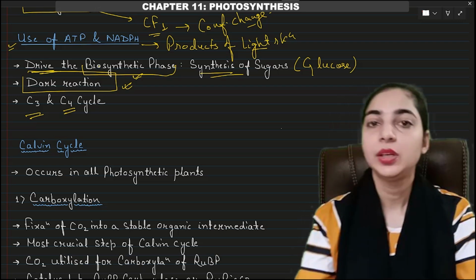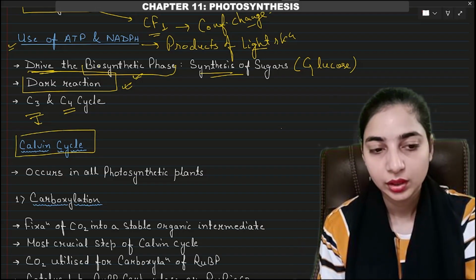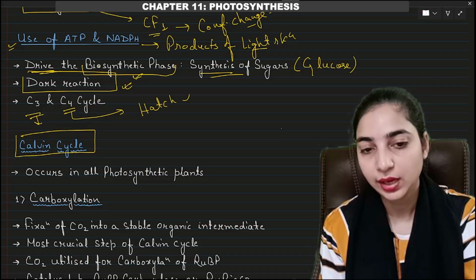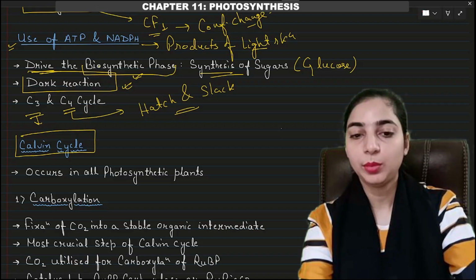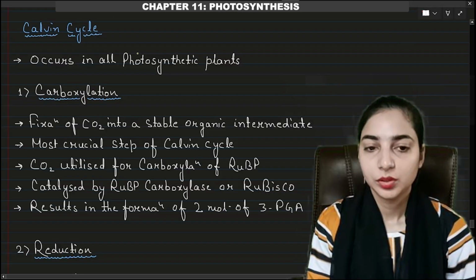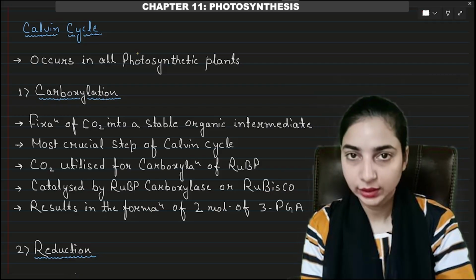C3 cycle is also known as Calvin cycle, and C4 cycle is also known as Hatch and Slack cycle. So now we will be studying these two cycles, Calvin cycle and Hatch and Slack cycle. Both are part of the biosynthetic phase, right?